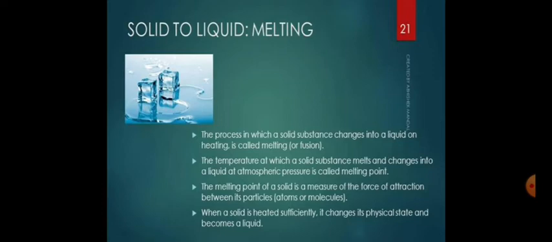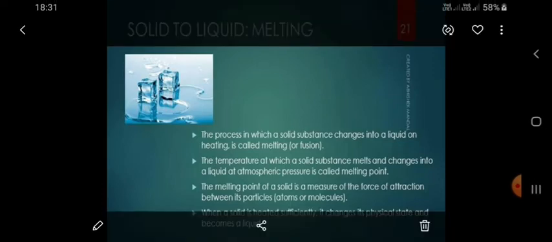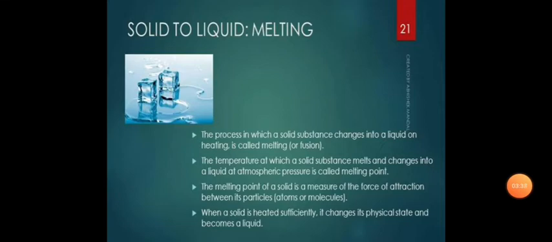But melting takes place at a definite temperature. This definite temperature depends on the substance. For example, ice melts at 0 degrees Celsius. Wax melts at 63 degrees Celsius. Iron, the solid, melts at 1535 degrees Celsius. The temperature at which a solid substance melts and changes into liquid at atmospheric pressure is called the melting point of the substance.